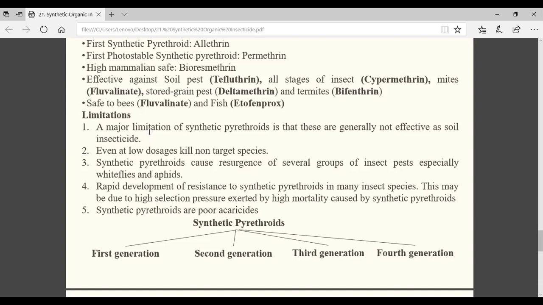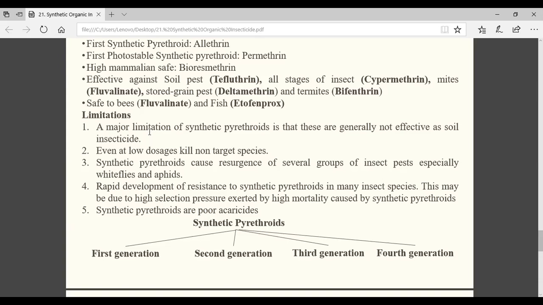The second one is that they have a quick knockdown effect, which is an advantage and also a disadvantage. Though the pest will be killed, along with that all the pollinators, natural enemies and other non-target species will also be affected. That is the second disadvantage. The third and fourth are the development of resistance and resurgence in the insect.